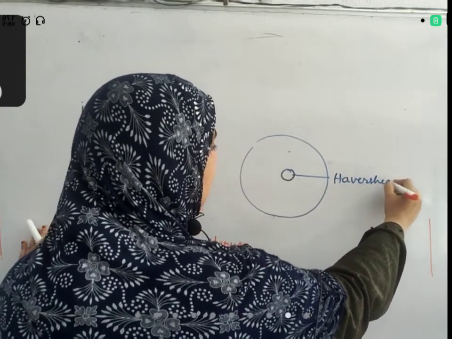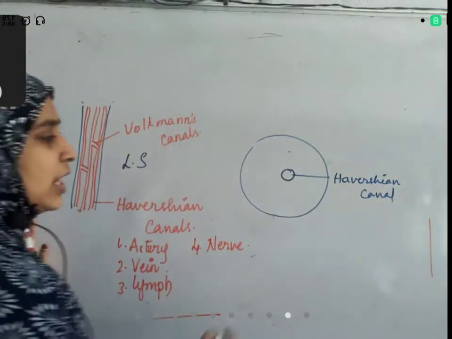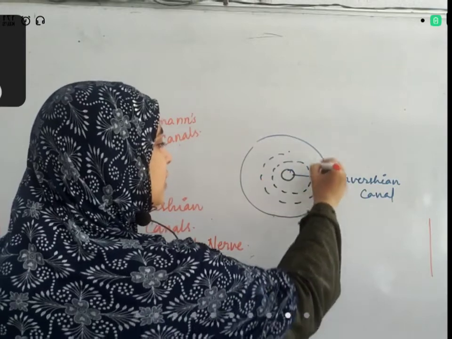Around the Haversian canal, there will be some matrix that is deposited in concentric circles.